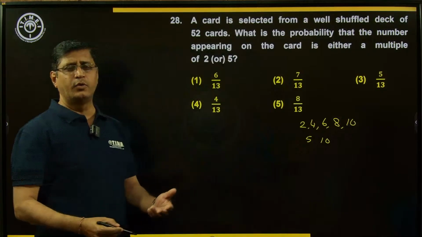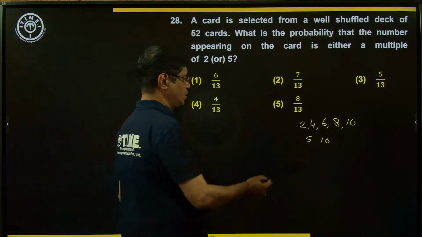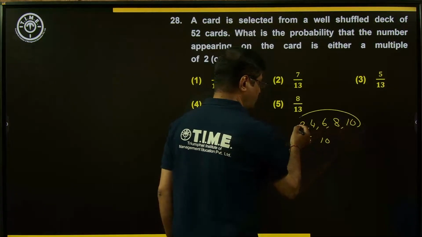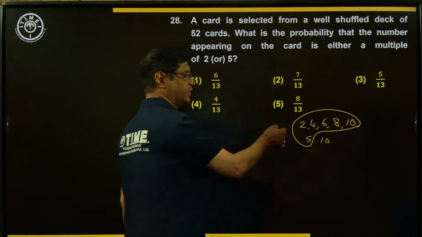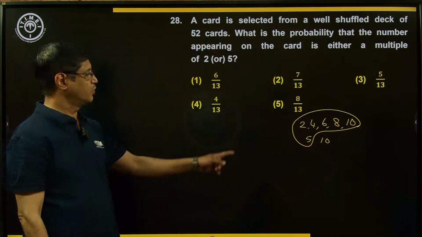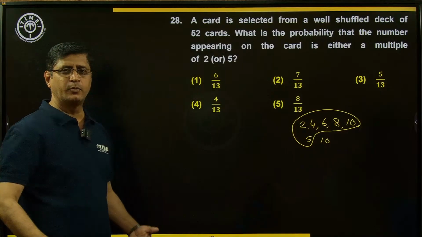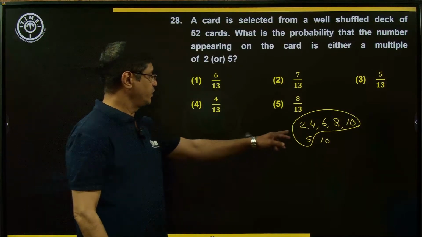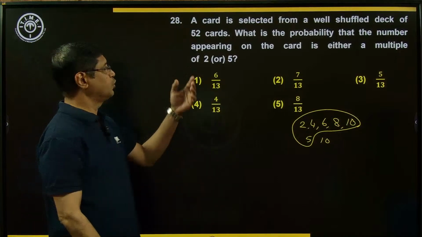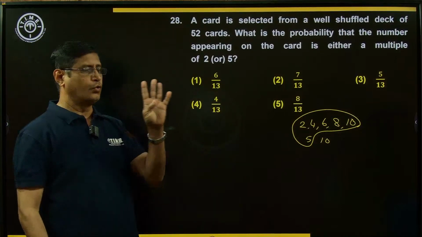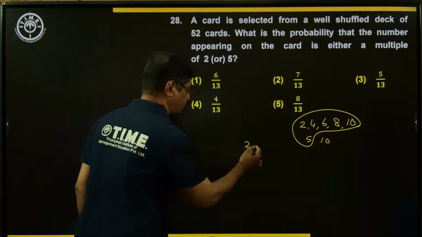So what are the favorable conditions here? So here 5 plus 1. Of course, 10 appears 2 times here. 10 is common for both 2 and 5. So what is the possible favorable events here? Favorable events are 6. How many suits are there in 52 cards? There are 4 suits. 4 into 6, 24.